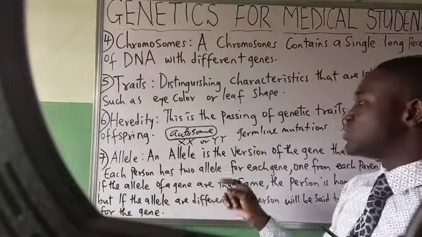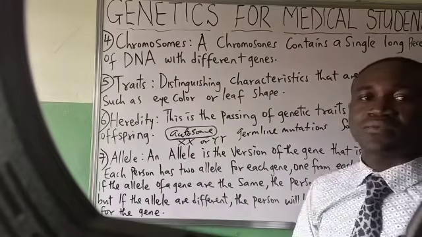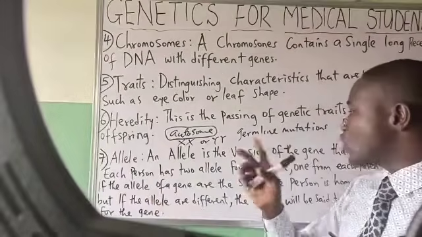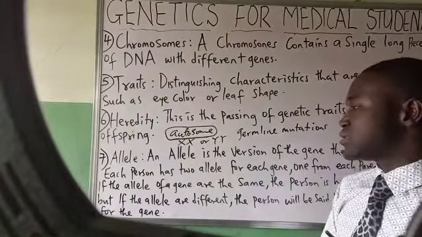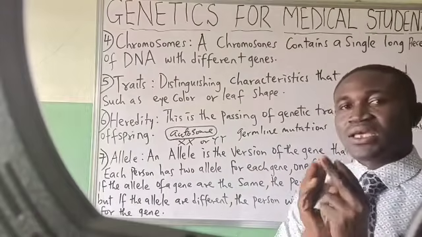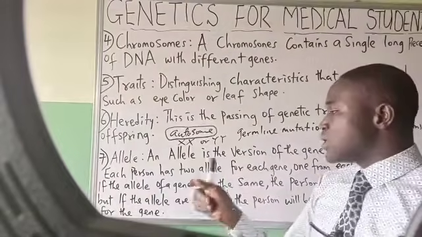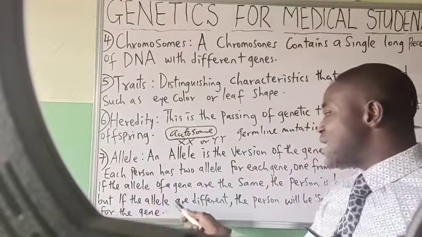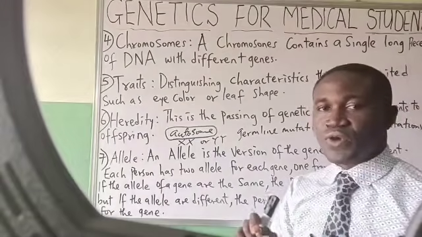Okay, so we'll go to allele. An allele is a version of a gene that is present. Each person has two alleles for each gene, one from each parent. If the alleles of a gene are the same, we say it is homozygous for that gene. If the alleles are different, we say it is heterozygous for the gene.